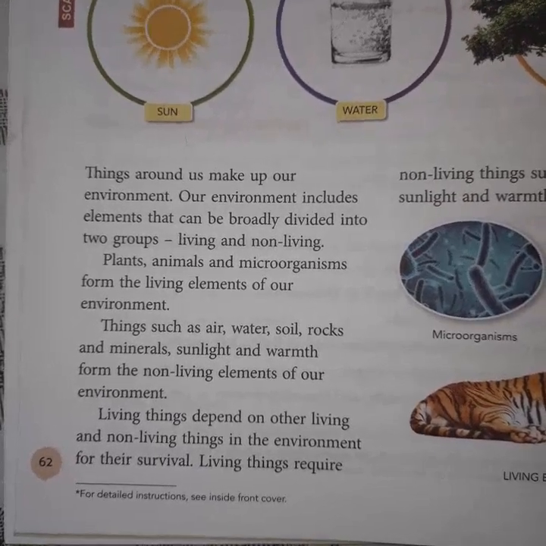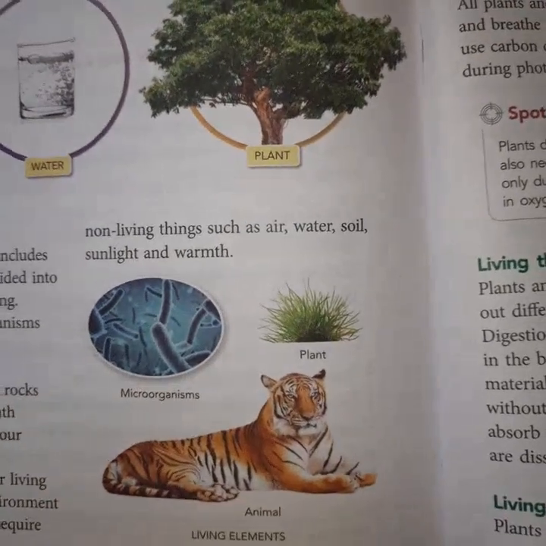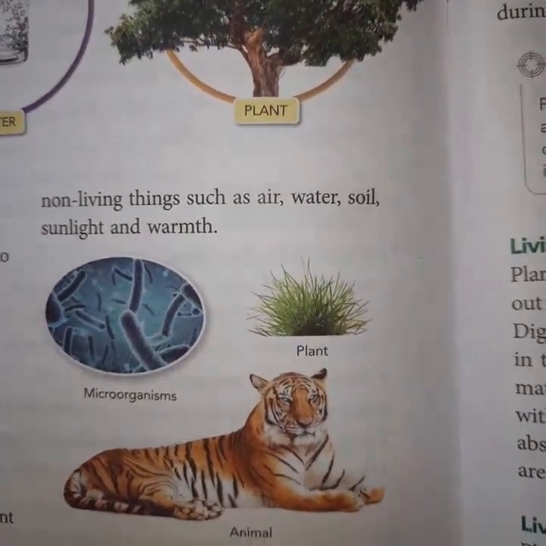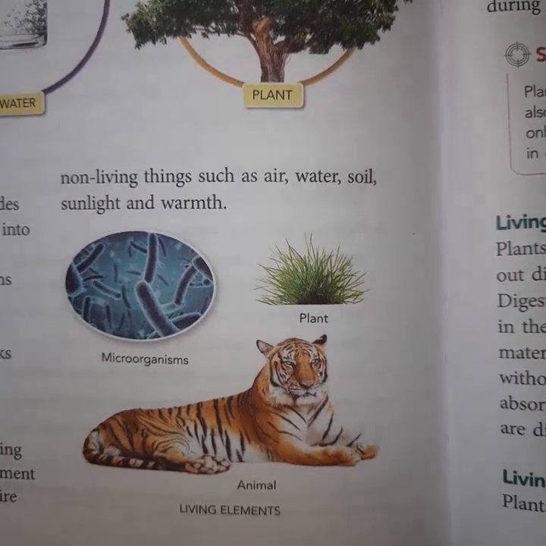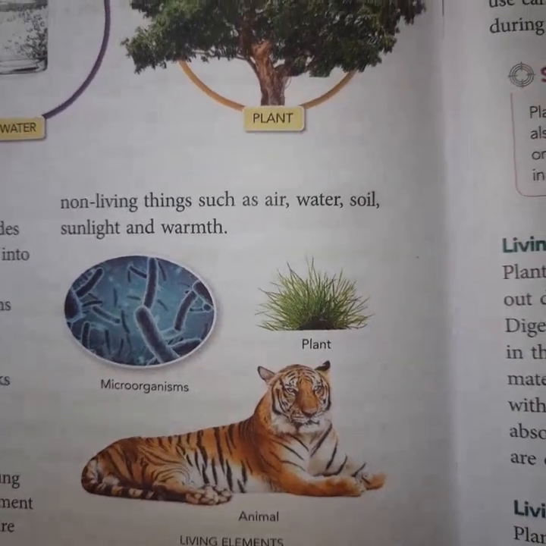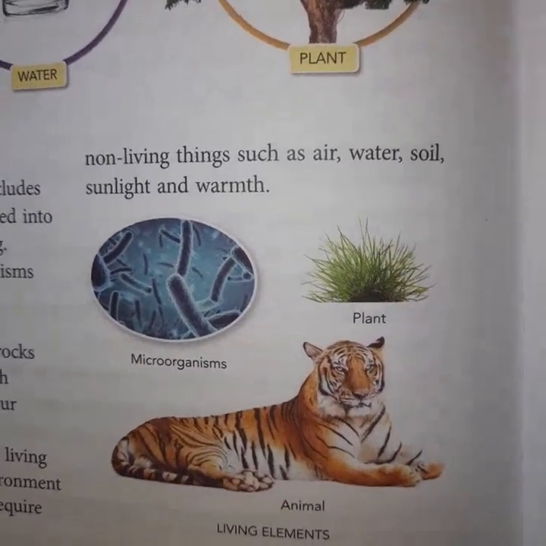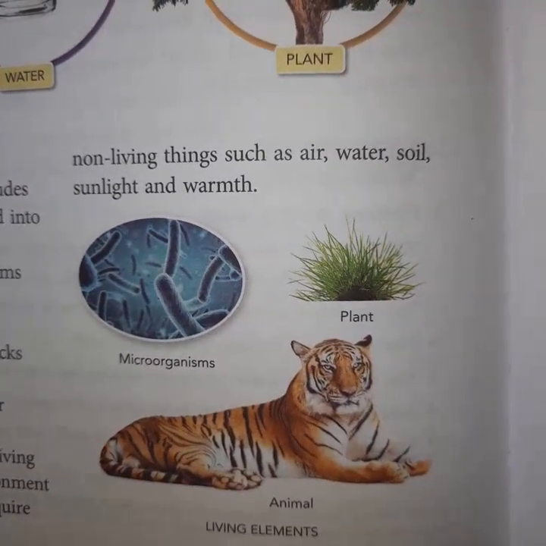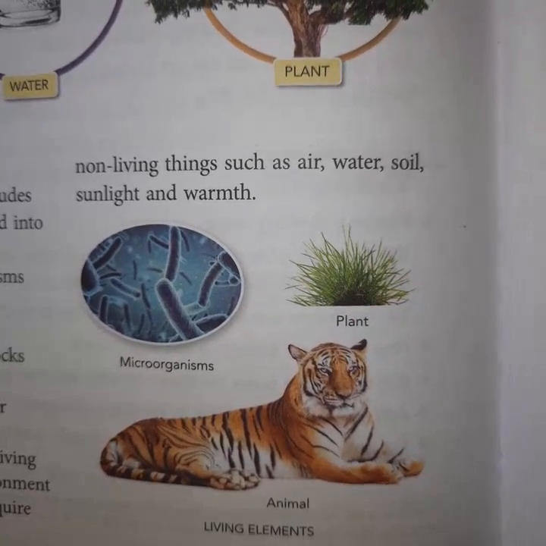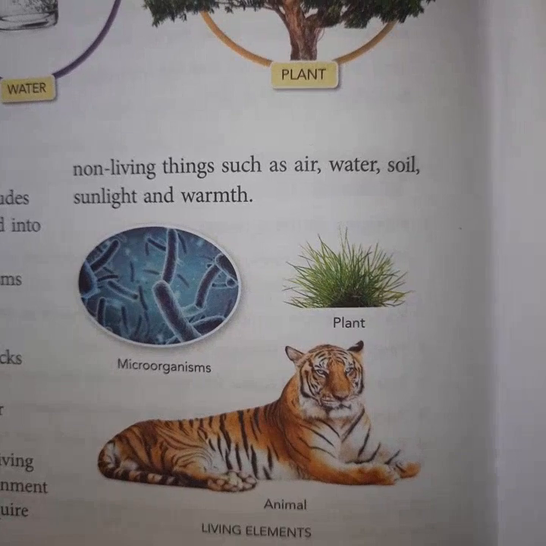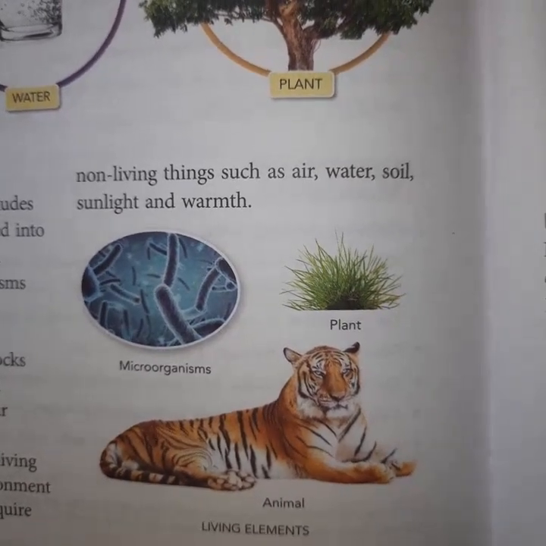Living things require non-living things such as air, water, soil, sunlight and warmth. What is the use of air? Living things require air for the respiration process. Respiration means taking oxygen inside the body and giving out CO2.